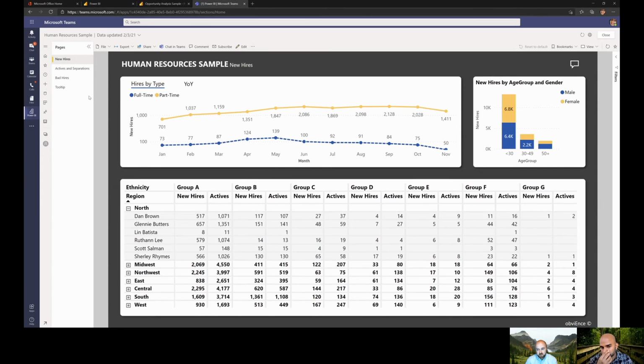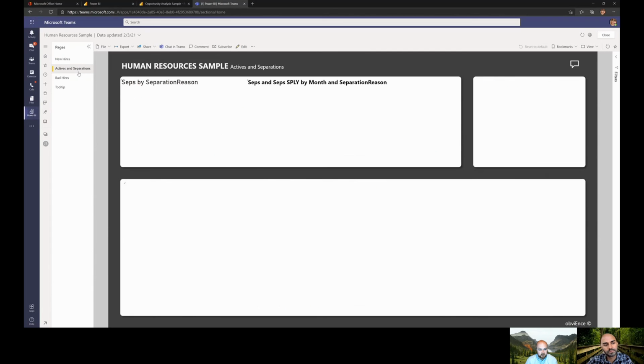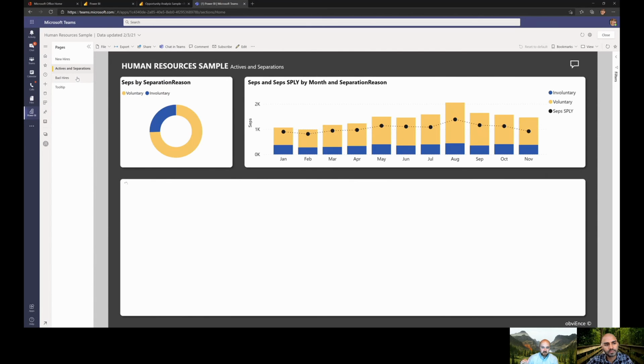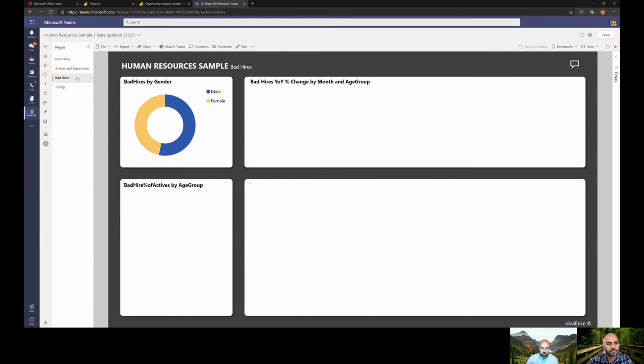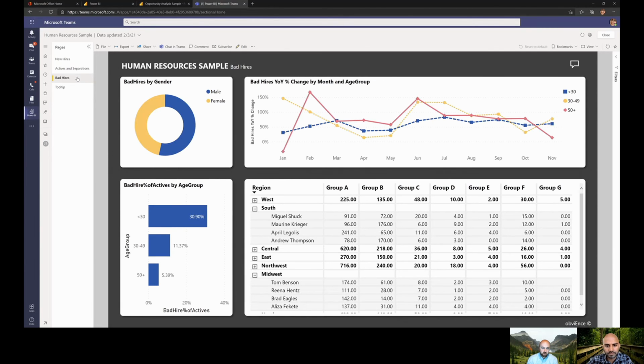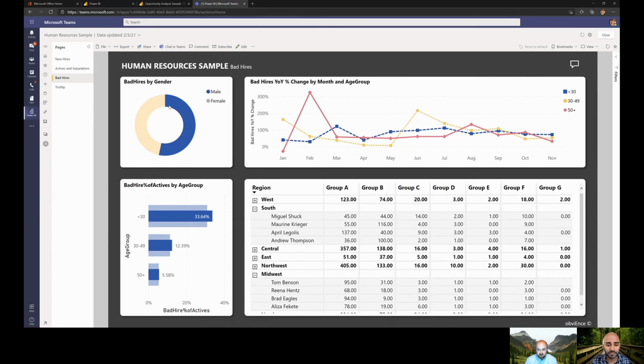One of the things I'll call out on this that I didn't touch on the other dashboard are these different pages. So these are kind of different views of that information. That could be completely different dashboards, but it's continuing to pull in information from that data set and serve it up in a way that provides relevant information to that end user. And so again, interactive. Maybe I only wanted to look at bad mail hires. An example.